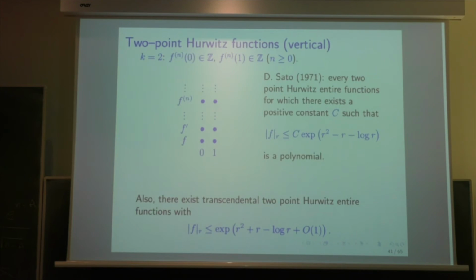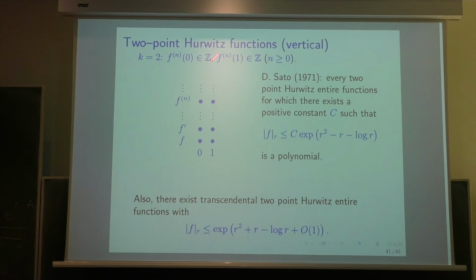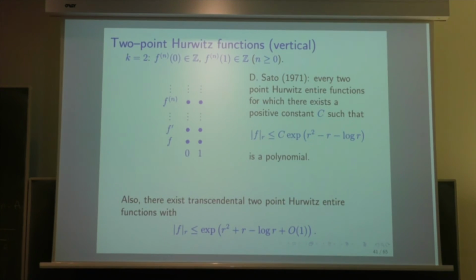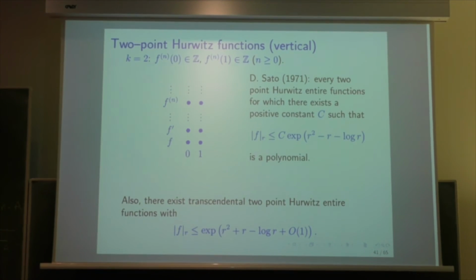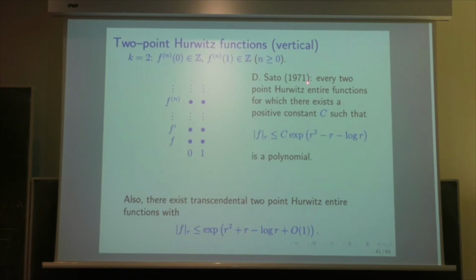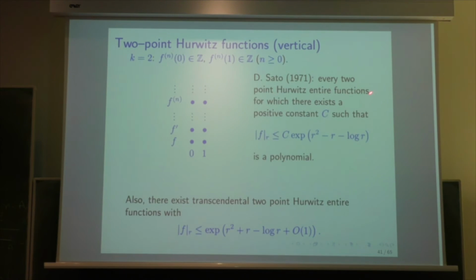For 2-point Hurwitz function, so we go vertically. I give here the picture when you take 0 and 1, and you take all the derivatives at 0 and 1. There is a result of Sato in 1971 that every 2-point Hurwitz entire function which has a growth less than exponential of r squared is a polynomial. So you see that now we work with the order.